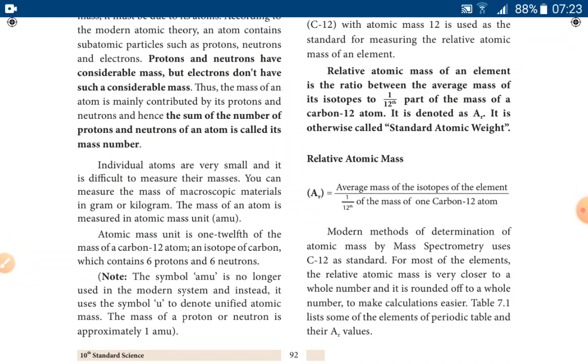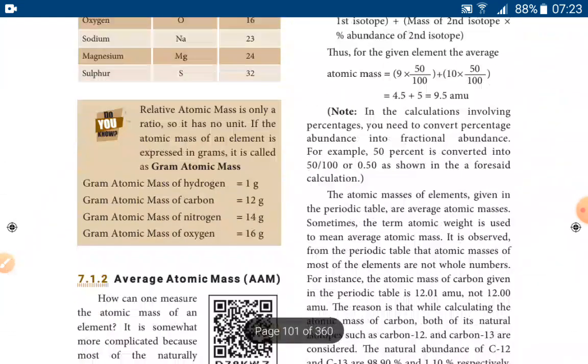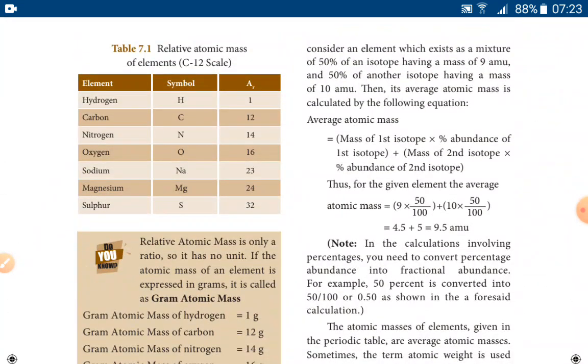And nowadays we are using the mass spectrometry method to measure the relative atomic mass. This mass spectrometry also uses the carbon 12 isotope to find out the relative atomic mass of any element. Then there are some relative atomic masses of elements based on the carbon 12 scale.